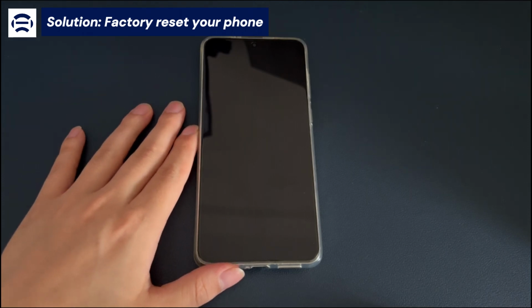You can just let it run out of juice. Then, connect your phone to a computer with a USB cable. Next, get into recovery mode to reset your Android phone that's not turning on. The steps vary for different phone brands. Here are the steps for some of them.